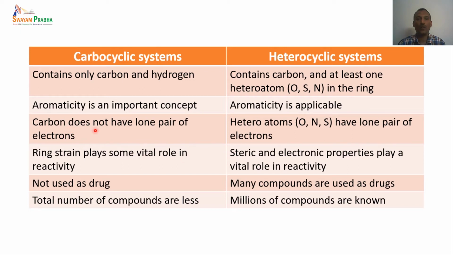And we know carbon does not have a lone pair of electrons. So this is the major character of a carbocyclic system. Whereas in the case of heterocyclic systems, the heteroatoms like oxygen, nitrogen, and sulfur all have lone pairs of electrons. So the electronic properties of the carbocyclic systems and the heterocyclic systems are quite different because of the presence of lone pairs on the heteroatoms.